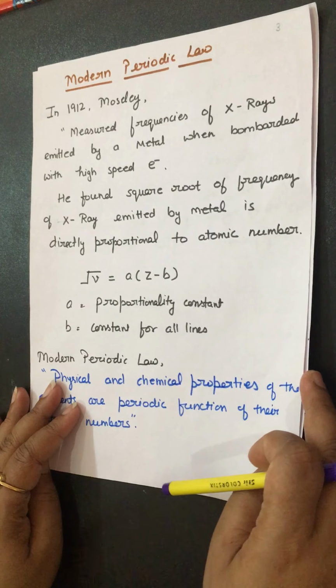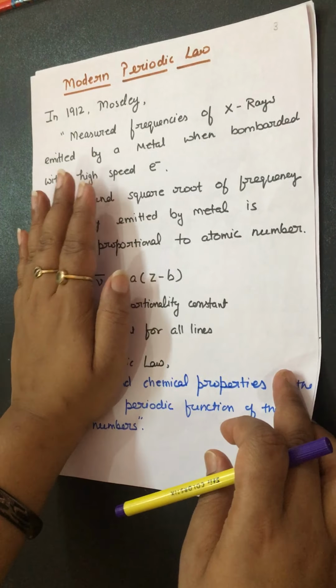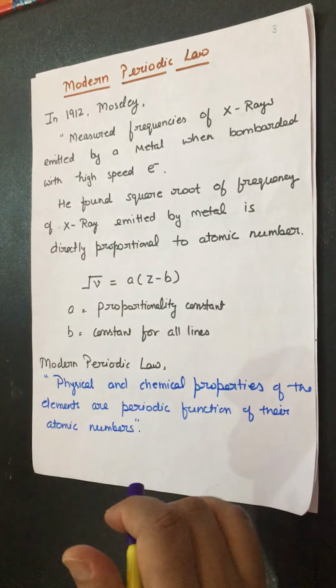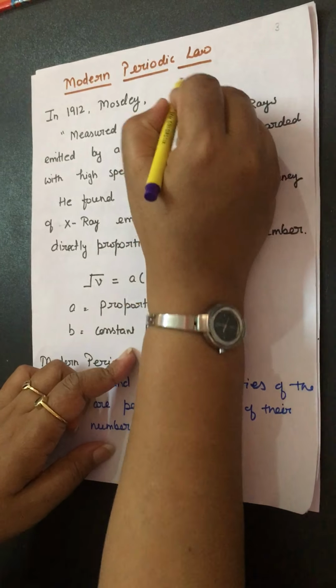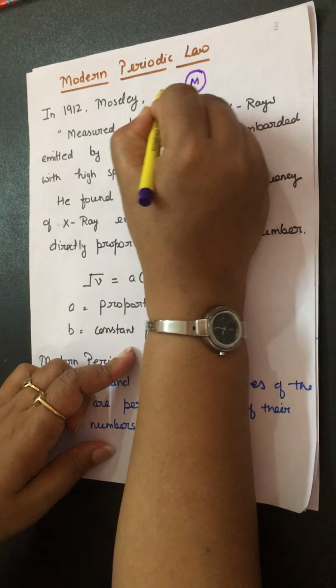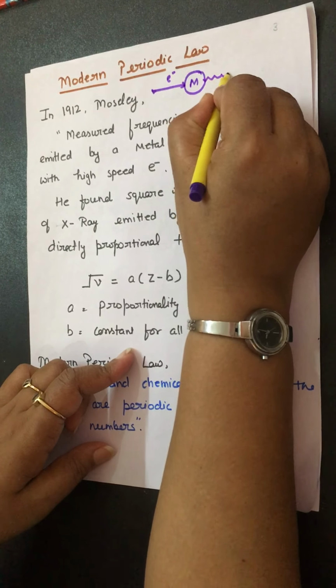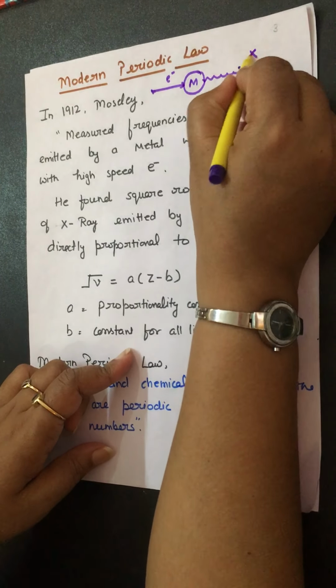What is the modern periodic law? Moseley was doing his work. He performed an experiment in which metal is bombarded with high speed electrons, and then he studied the frequency of the X-rays.